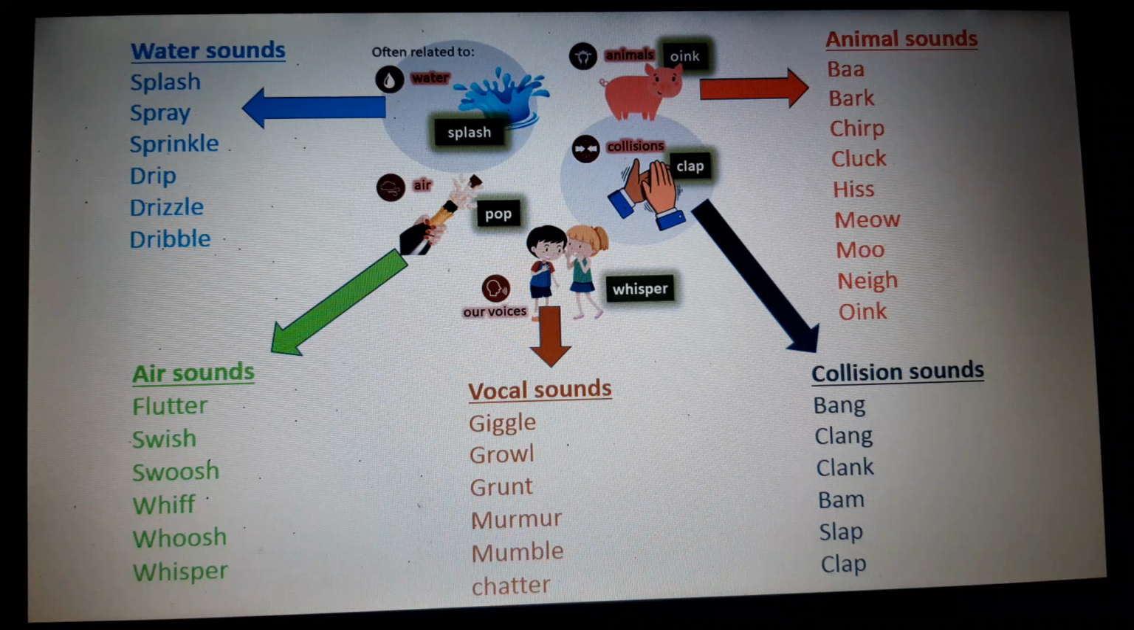Right. These are some of the examples of onomatopoeia, and now you can try to do the activities in your textbook, and after that you have to do page 80 in the junior English book.